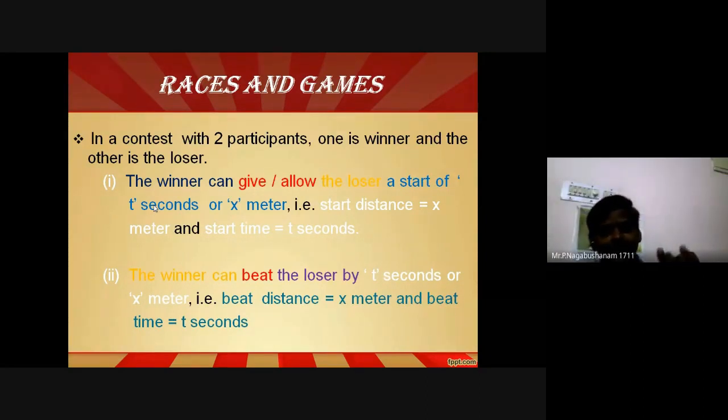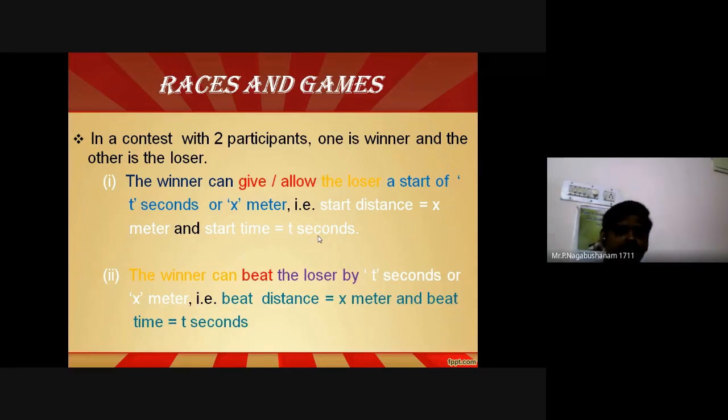The winner starts from Karninagar. The winner is telling the loser, okay, you can start from here, from the colony to Pala. That means the winner is allowing the loser to start at a distance of x meters or start at t seconds. That means the starting distance is equal to x meters and the starting time is t seconds.